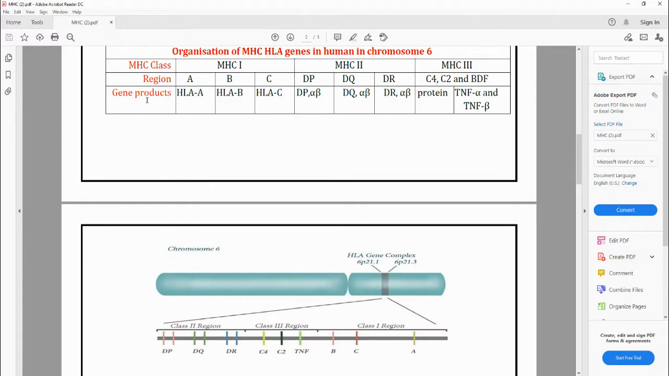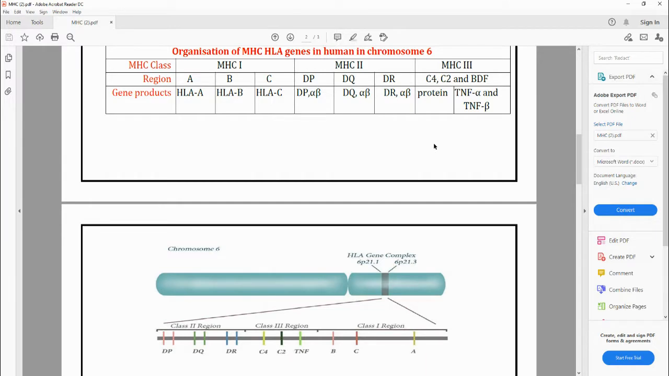Next, the gene products. The A region has the gene product HLA-A, B gives HLA-B and C gives HLA-C. For class 2, DP has the gene product DP alpha and beta, DQ gives DQ alpha and beta, and DR gives DR alpha and beta. Coming to class 3, it consists of the regions C2, C4 and BDF, with gene products of complement proteins, TNF alpha and TNF beta.